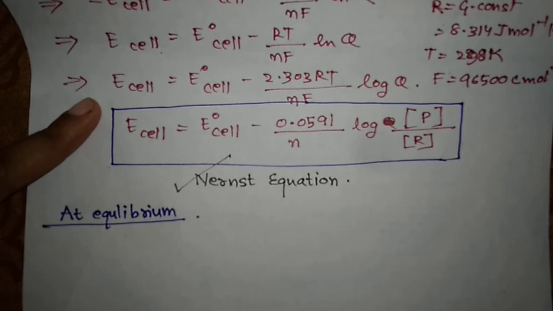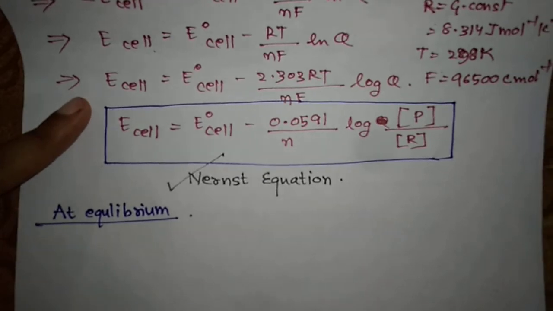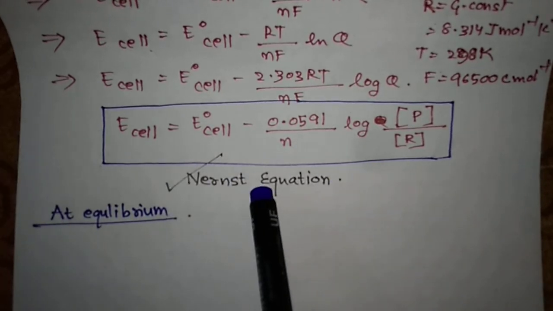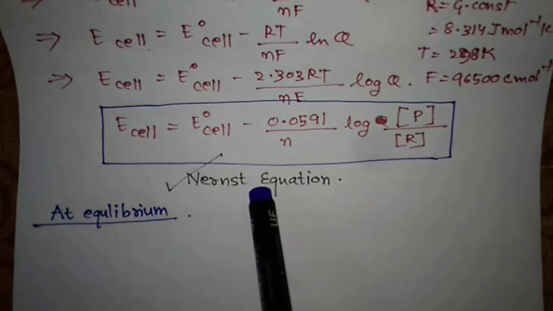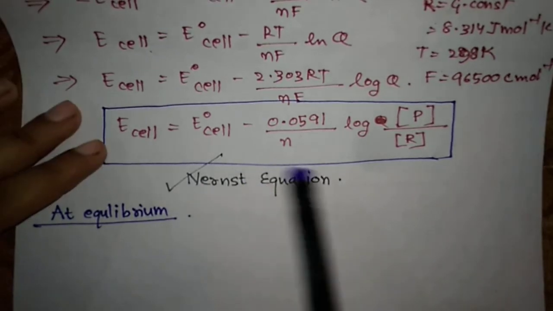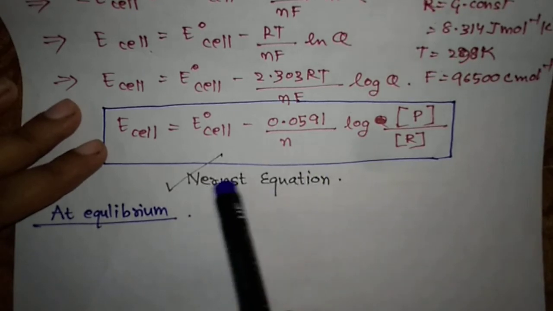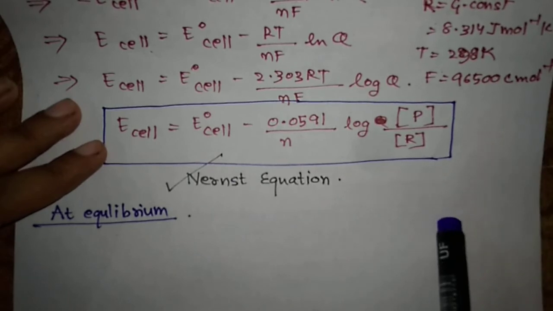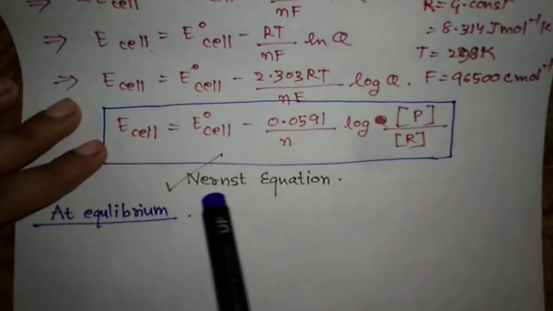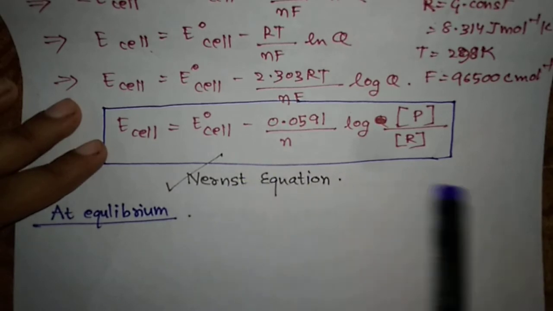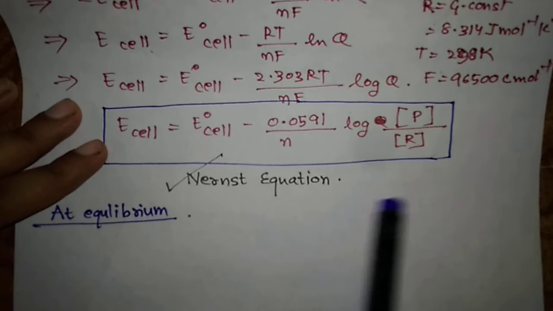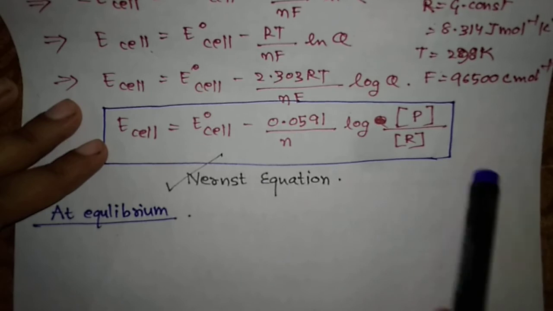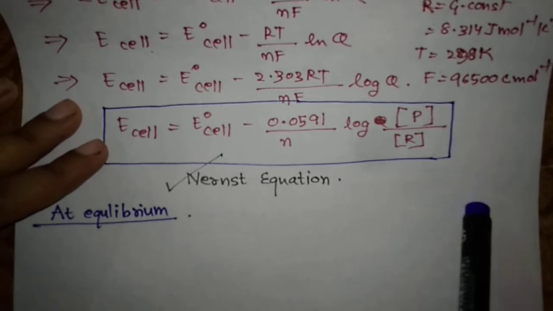See in the Daniell cell what happens, if you remember the galvanic cell, the zinc and copper was connected, right? So zinc 2 plus in the solution was going on increasing. You just recall that, okay, the zinc 2 plus was going on increasing in the solution, or copper 2 plus was going on decreasing, right? Now what will happen, a condition will come when these two values will become equal, and at that condition your E cell which you get from the voltmeter, the value will be 0, okay, because it is going on decreasing, right?